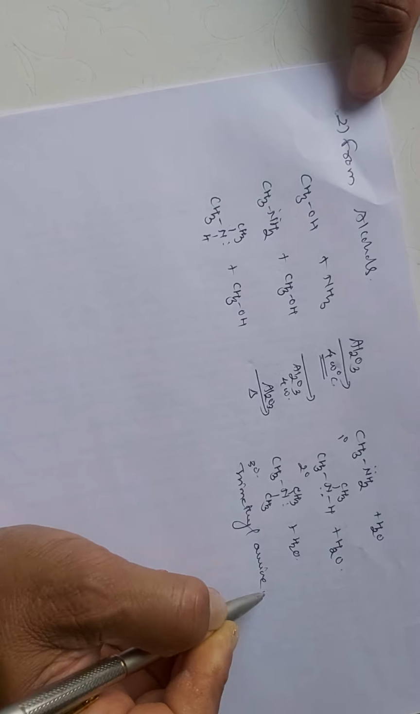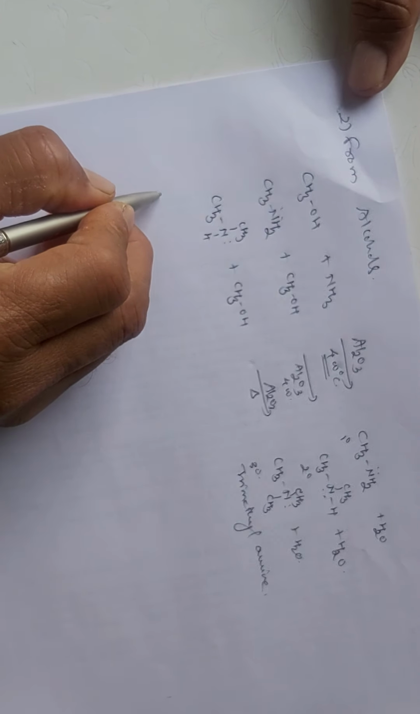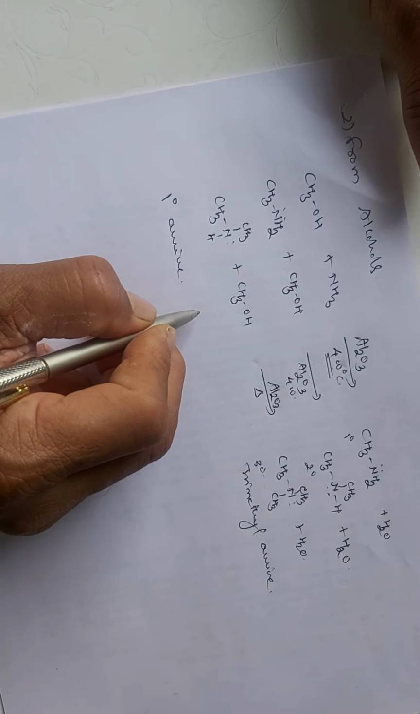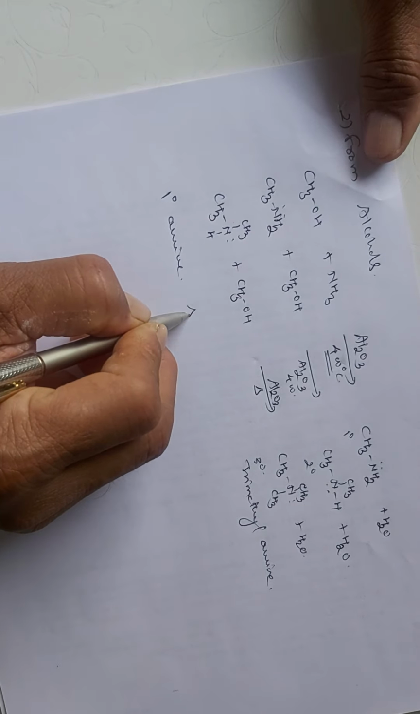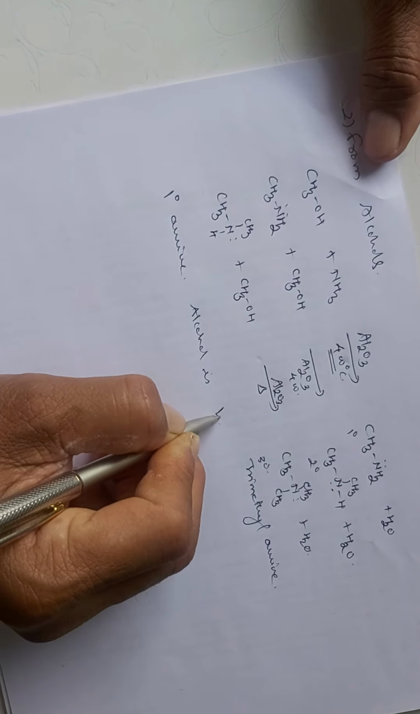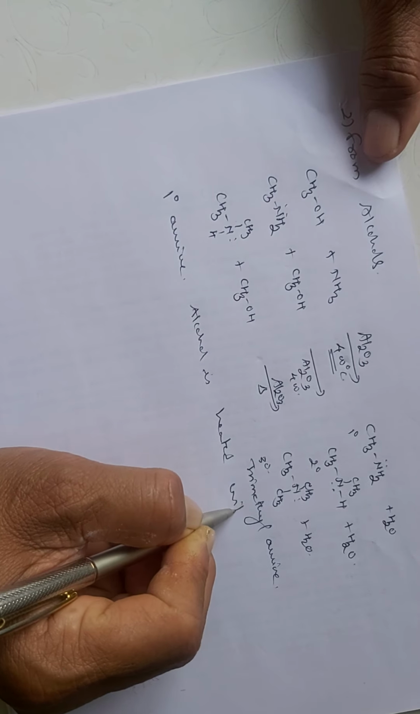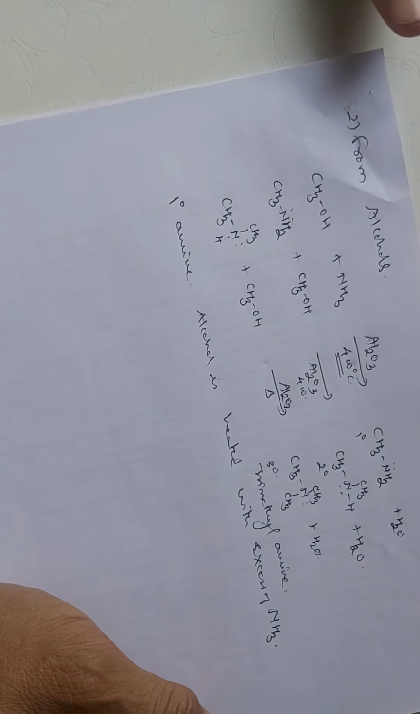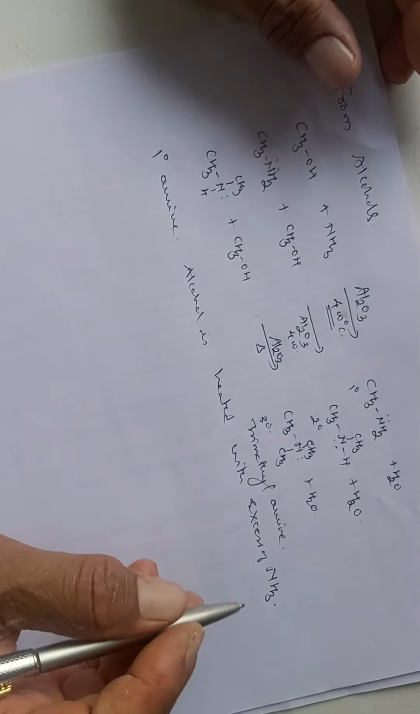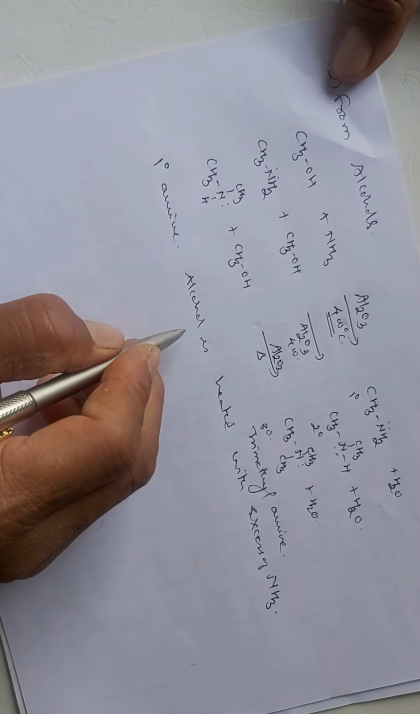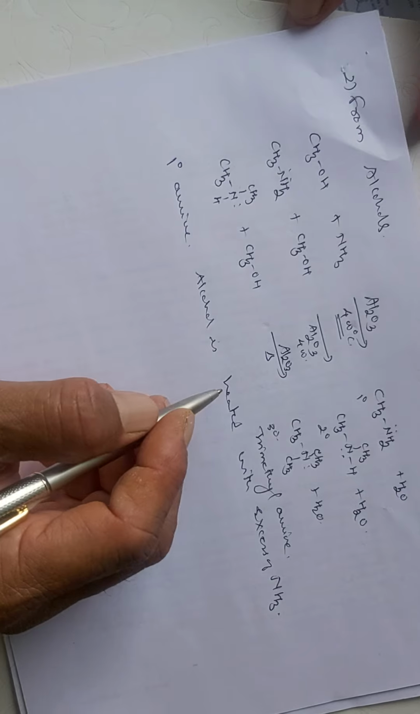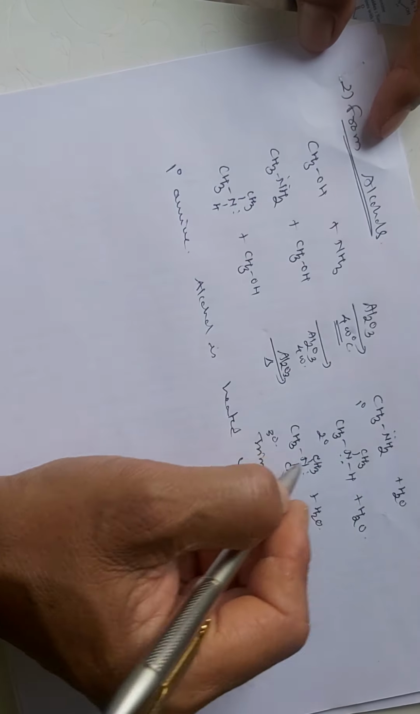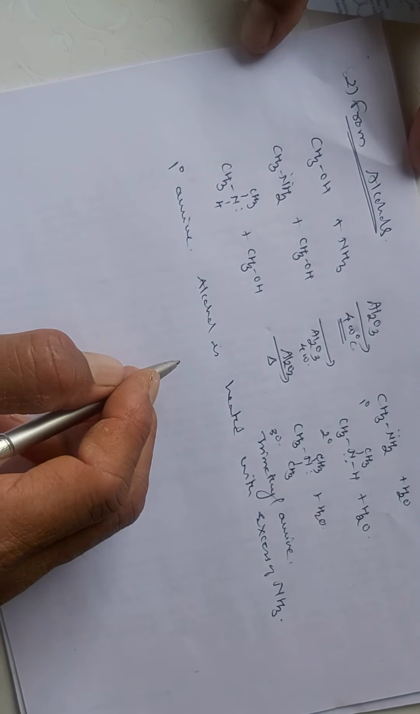And so if you want to get any one of the products in excess, or to obtain the primary amine as a major product, alcohol is heated with excess of ammonia, and we get the formation of primary amine. This excess of ammonia and the alcohol are passed over the alumina. And so this is the method in which we get a mixture of primary, secondary, and tertiary amines.